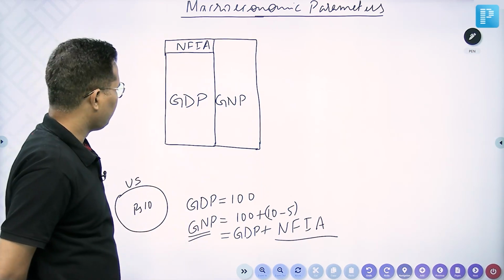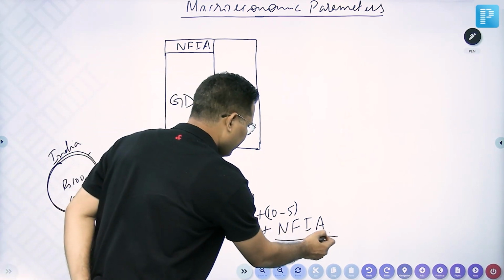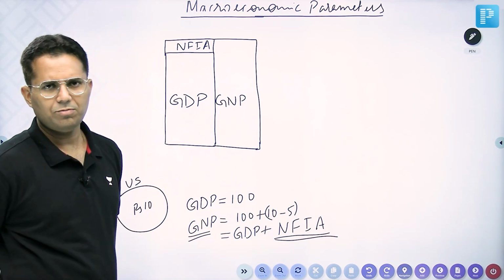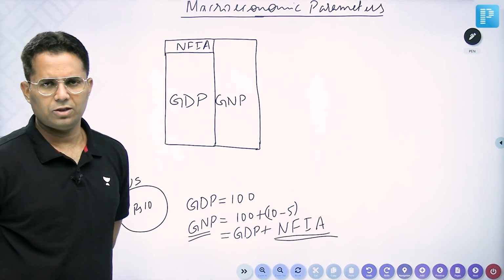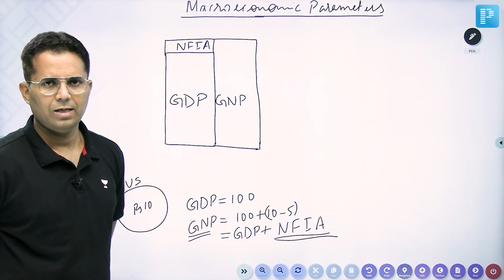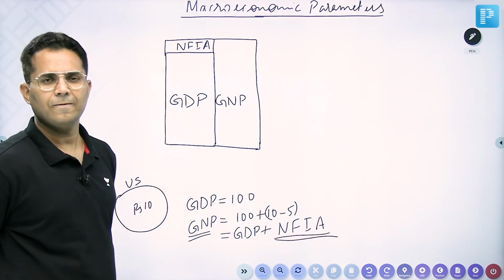Now whether GNP is greater or GDP is greater, it depends. This NFIA can be positive or it can be negative. In the case of India, GNP is less than GDP.